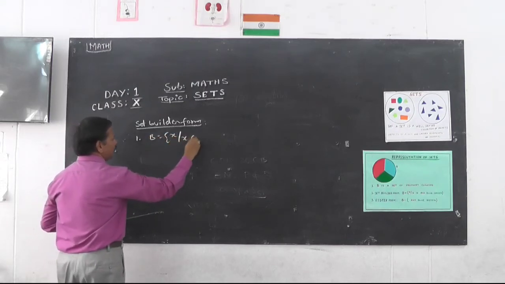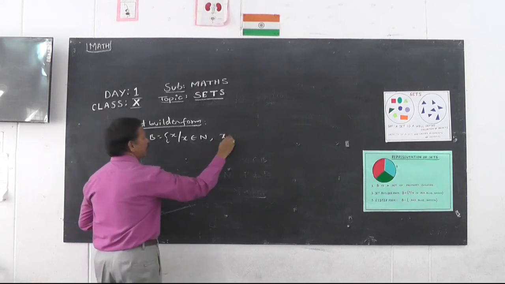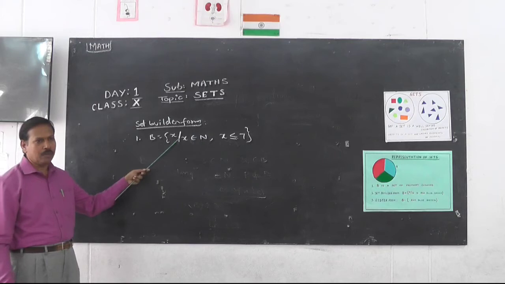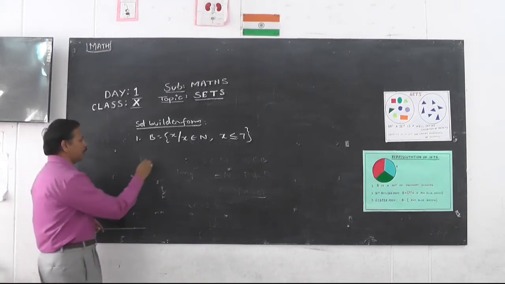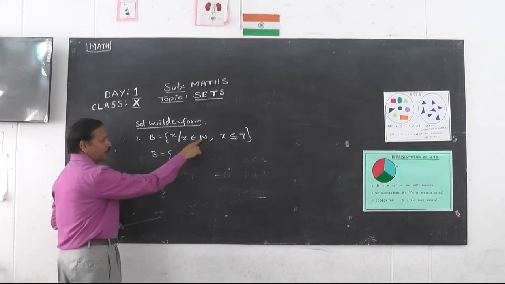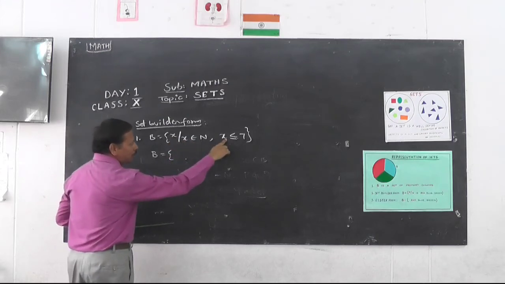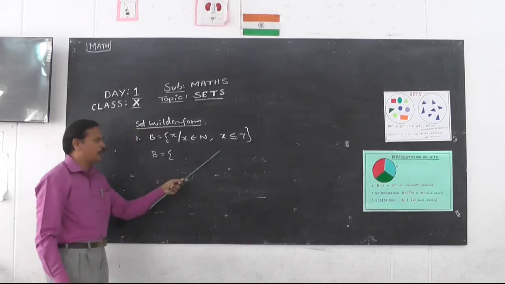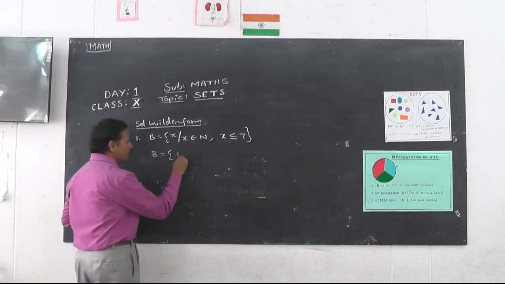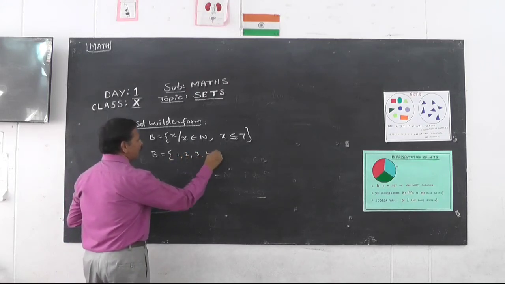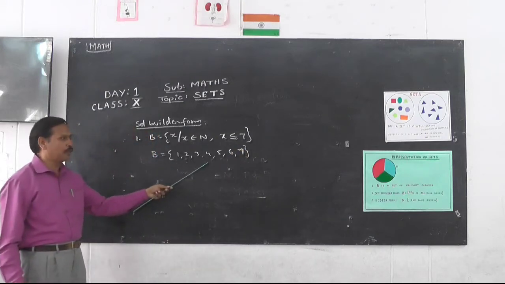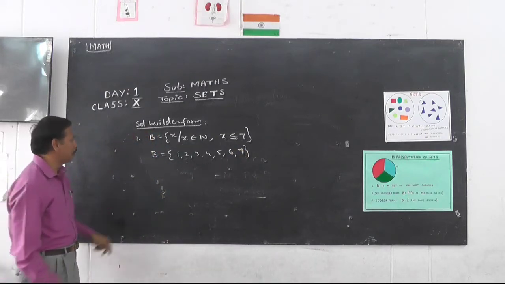X belongs to natural numbers, and X is less than or equal to 7. So this is now in the set builder form. How to convert this into roster form? To convert into roster form, you write all the members: X belongs to natural numbers, and X is less than or equal to 7. So all the natural numbers less than or equal to 7, we have to take as elements and separately write 1, 2, 3, 4, 5, 6, 7. So this represents roster form, whereas this is set builder.